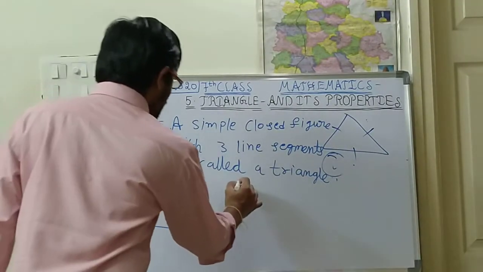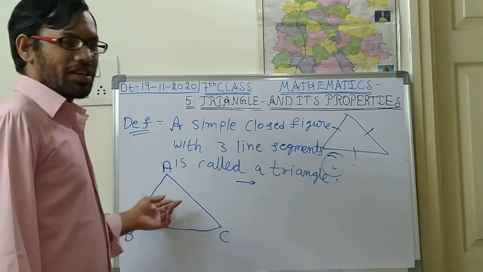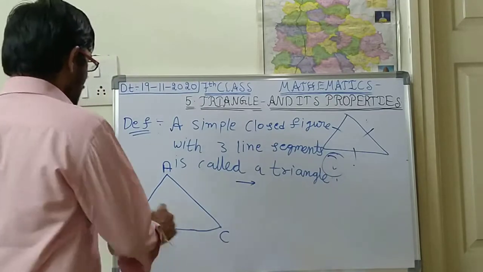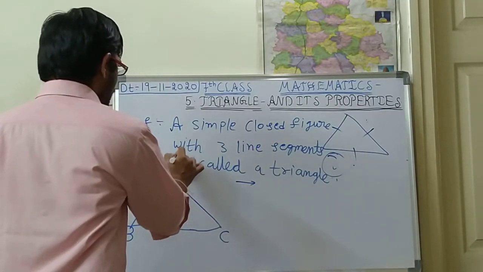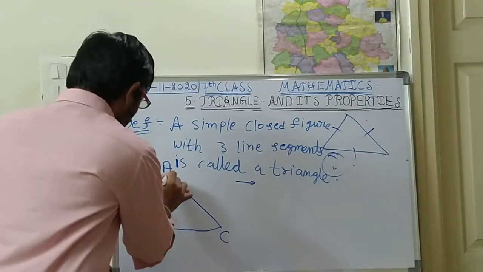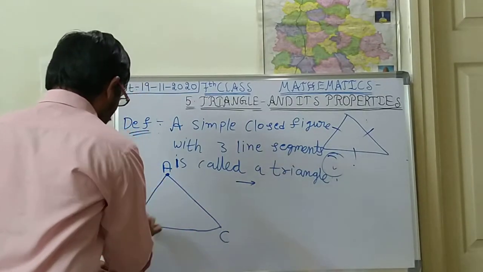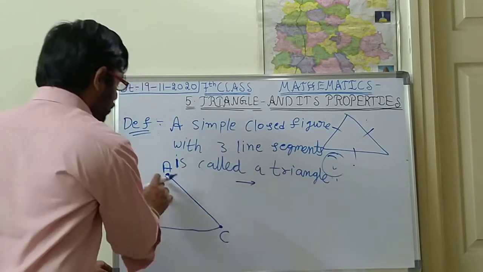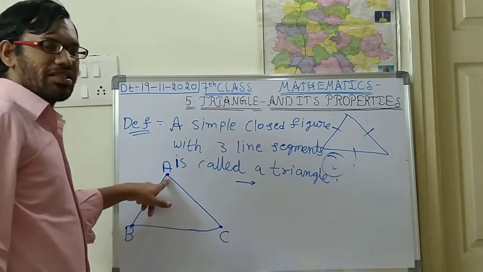Here, what are the things in this triangle? See children, this is a simple closed figure with 3 line segments. The intersection point of any two line segments we call a vertex.